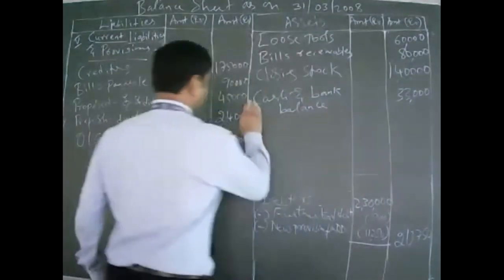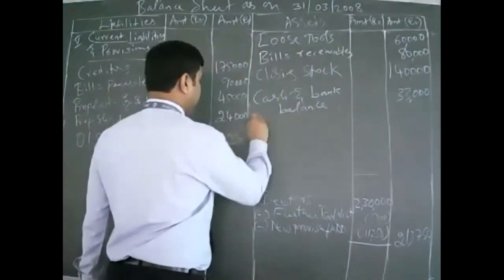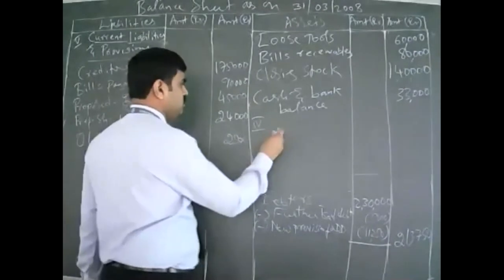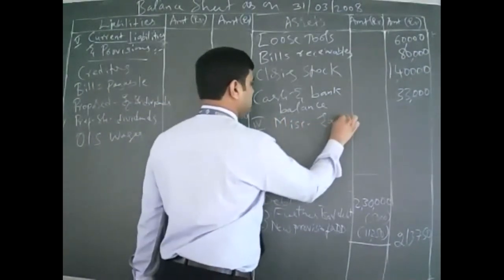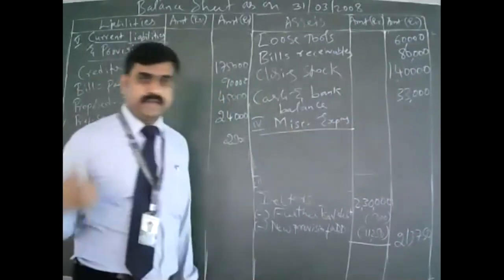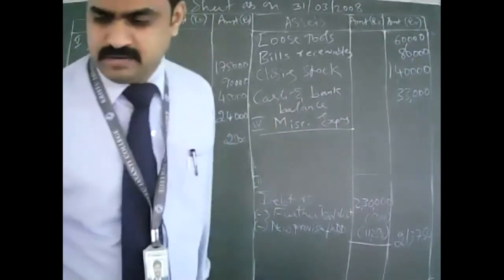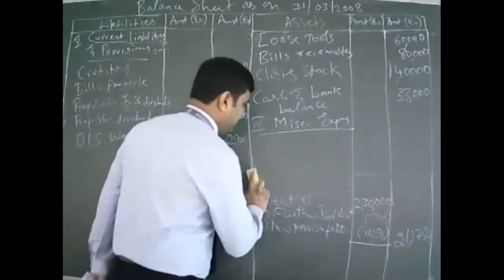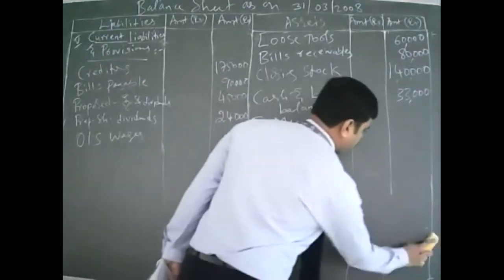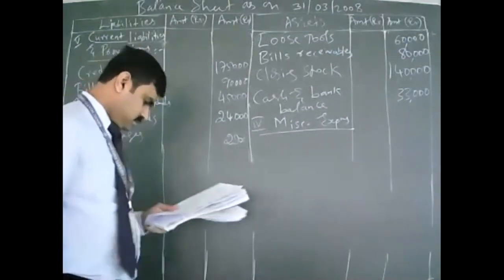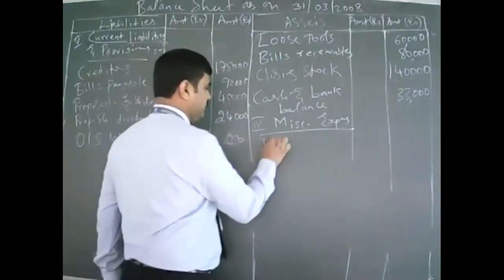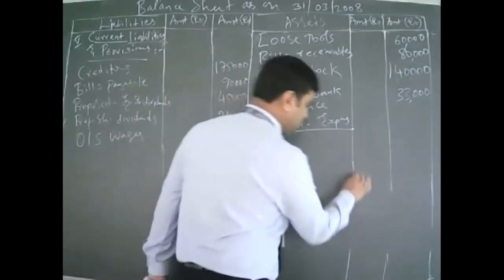Okay. Now you write the last subheading. What is that? Miscellaneous expenses. Under it, you write preliminary expenses, discount on issue of shares, all that. Quickly, you wind up. Discount on issue of shares is given, only one. Preliminary expense is not given, so don't need to worry.